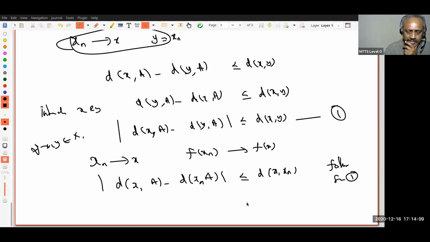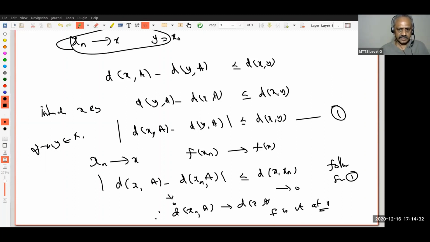Yeah. So what does this show? Since xn continues to x, I know this goes to 0. Therefore, this goes to 0. Therefore, d(xn, A) goes to d(x, A). That means that f is continuous at x.